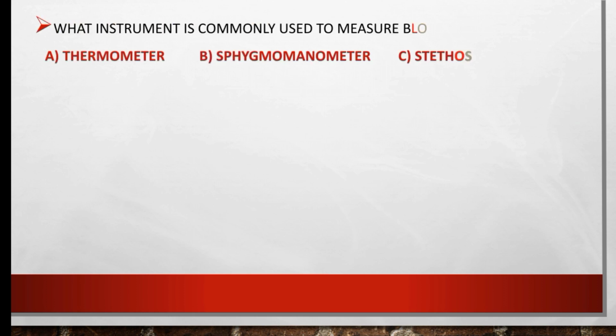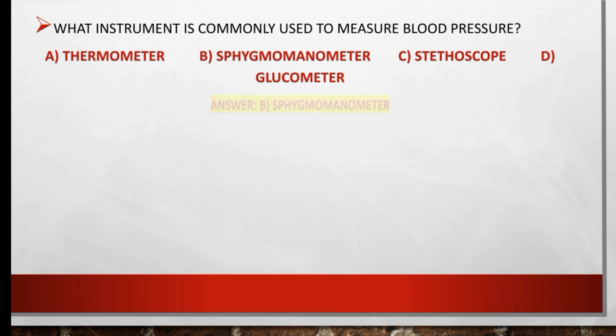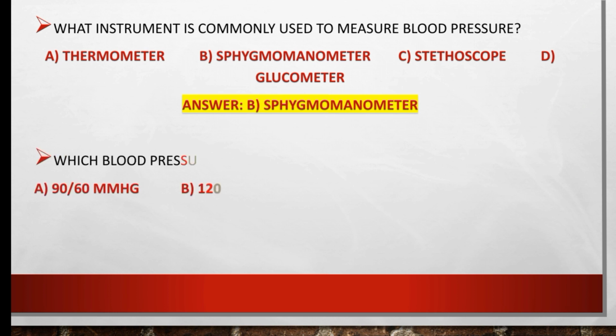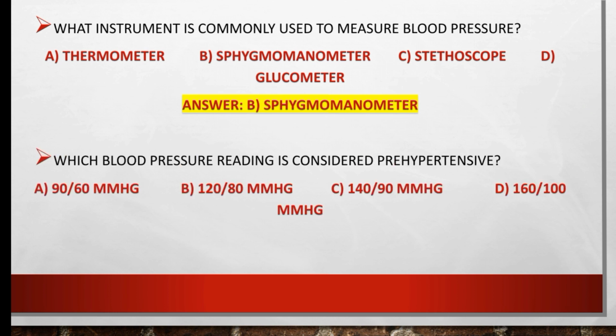What instrument is commonly used to measure blood pressure? Thermometer, sphygmomanometer, stethoscope, or glucometer. So the right option is sphygmomanometer. The right option is B, the instrument used to measure blood pressure.